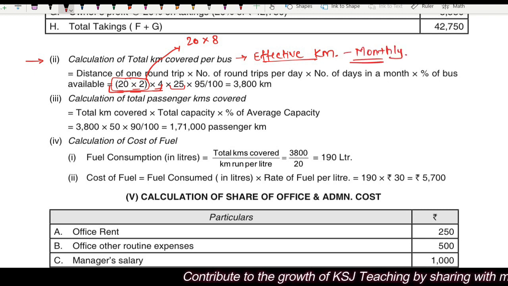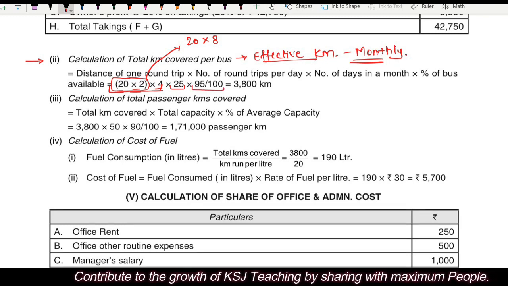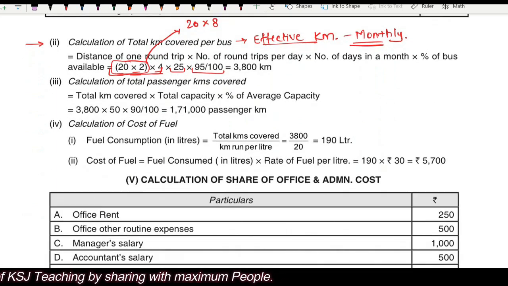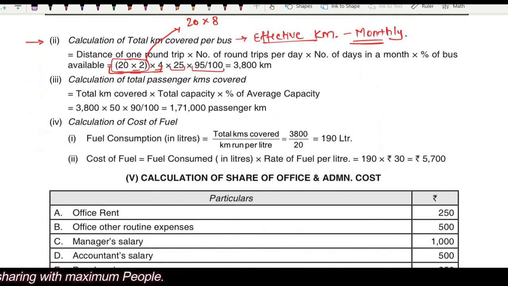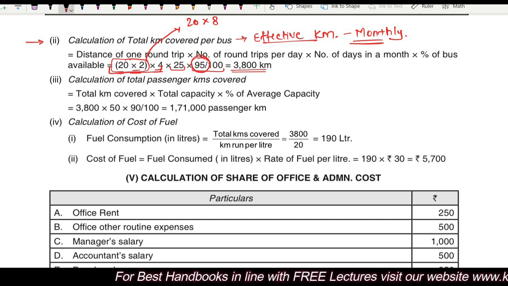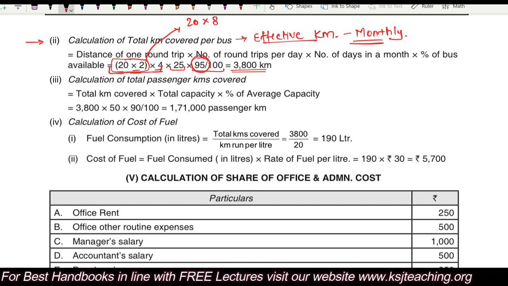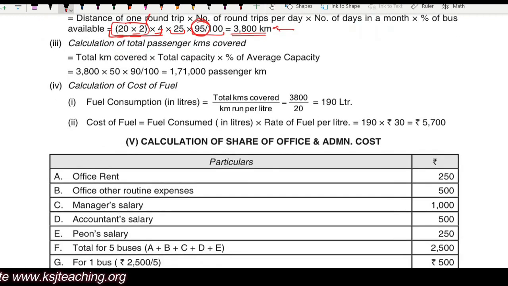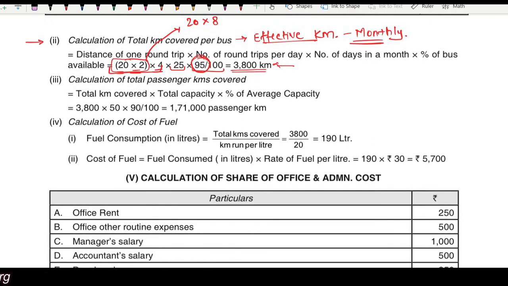After that, 95%. Why? Because 5% of the times the bus will be laid down for the repairs, right? It will not run. That is why we are doing 95%. Total 3800 kilometers in a month. The bus will be standing for the repairs and maintenance 5% of the time, right? So this is the total kilometers to be run in a month. This is the effective kilometers.